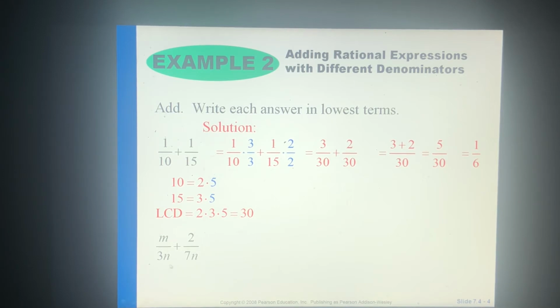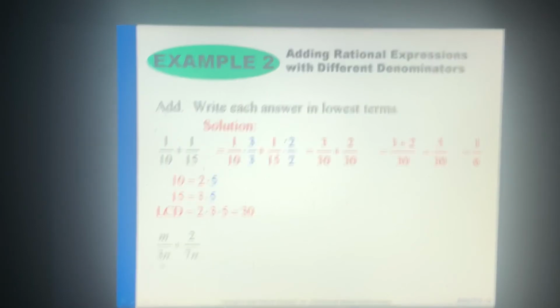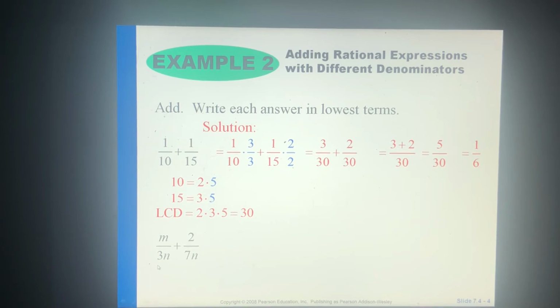Now this one, okay, they both have an n, that's great. So you're going to be dealing more with variables. They both have an n, which is great, but one has a 3 and the other one has a 7. The only factors of 3 are 1 and 3. The only factors of 7 are 7 and 1. So we just need to multiply top and bottom over here by 7 and over here top and bottom by 3 because my least common multiple is going to be 21n. Right? So multiply top and bottom by 7 and multiply top and bottom by 3.